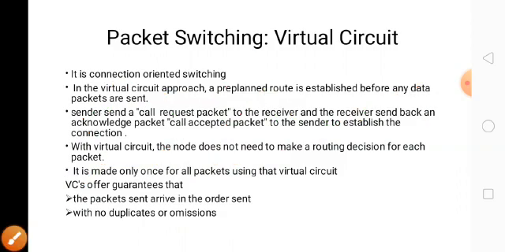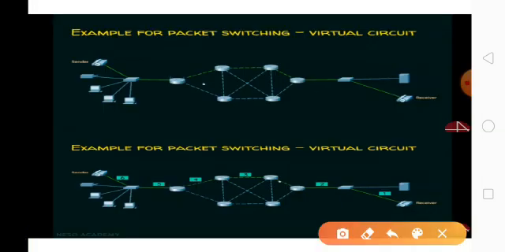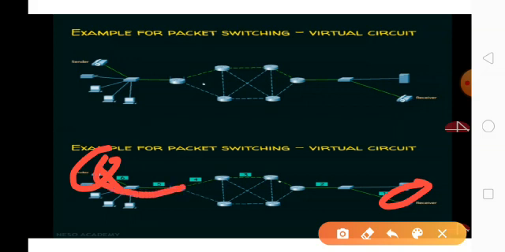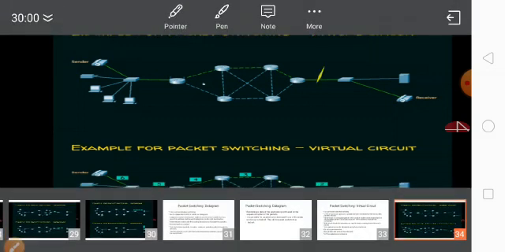See this image and you can understand. In this example, this is the sender, this is the receiver, and the sender sends the call request. It is accepted, then the green path is created. Using the path, the data packets travel and reach the destination.